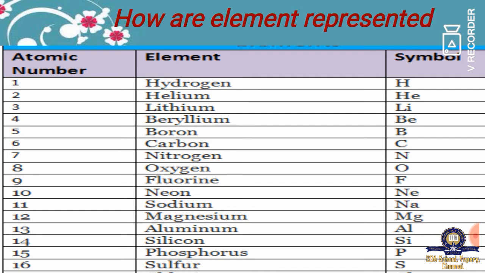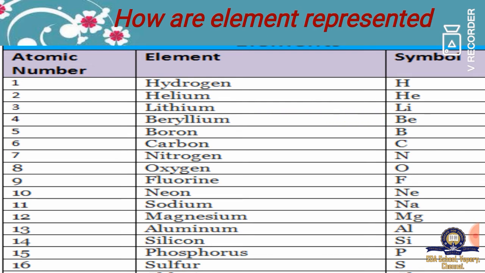Usually the first letter of the element is considered as its symbol. But when two elements have a similar first letter, then we take the first two letters. For example, for helium, He is the symbol. Similarly for magnesium, Mg. Similarly for beryllium, Be, and lithium, Li.